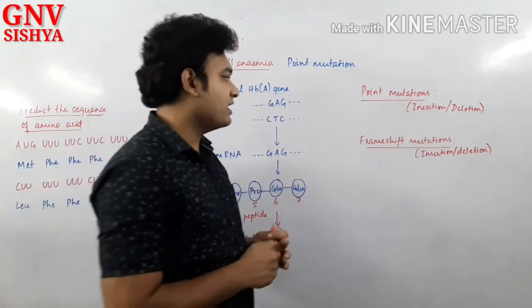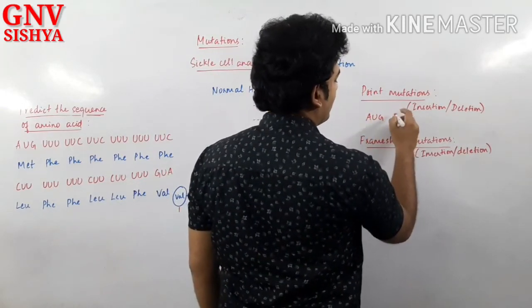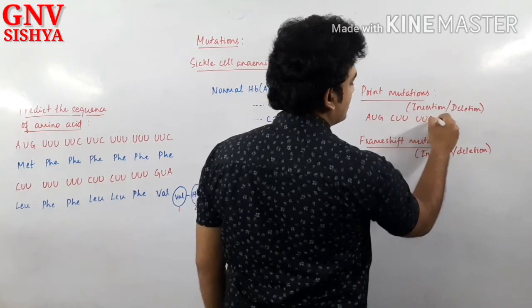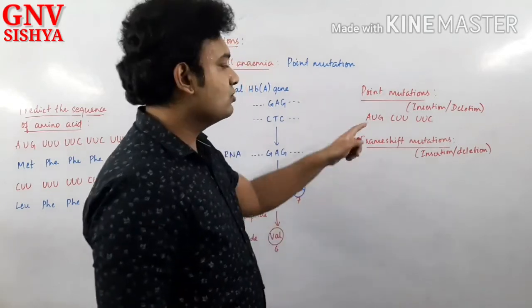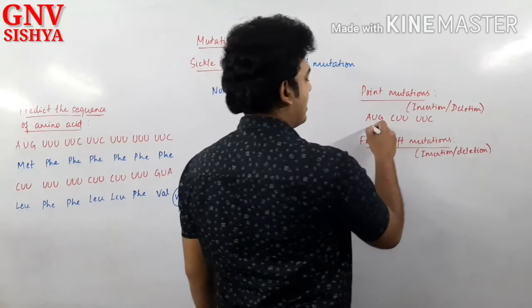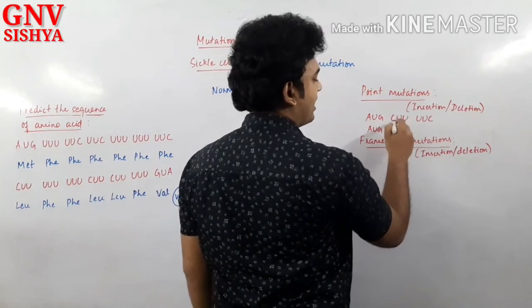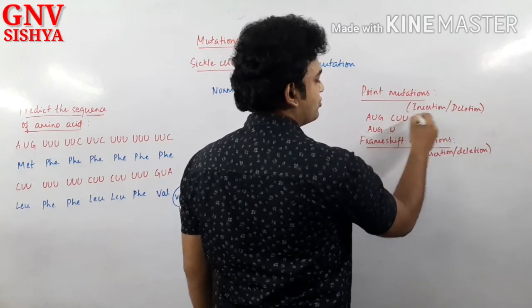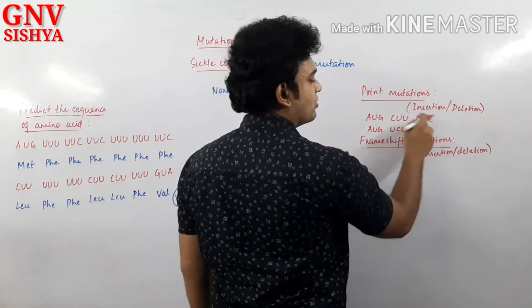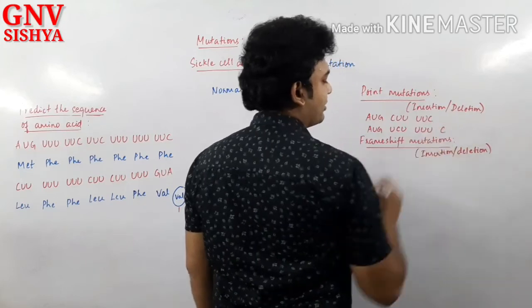Okay, let me give you a small example. Now if you have AUG, CUU and UUC, okay. Now if you are going to add one nucleotide to this, then what will happen? Let us say it is added in this position, okay. One U we are adding over here, so CUU will get shifted. So when it gets shifted towards the right, U will go to the next sequence, UUU, and this C will remain separately. Yes or no?